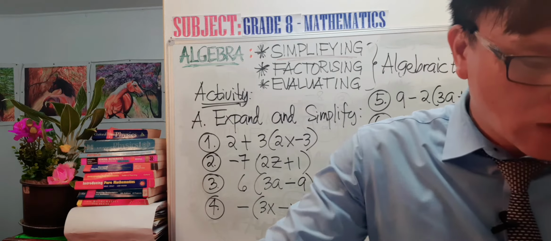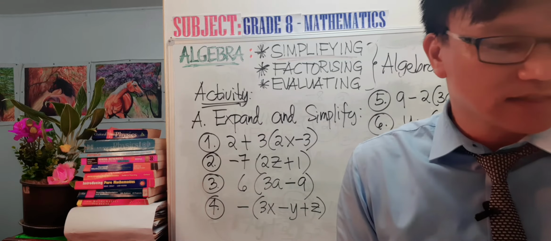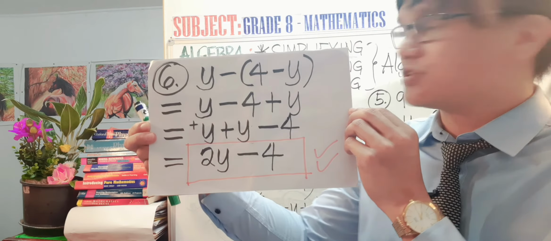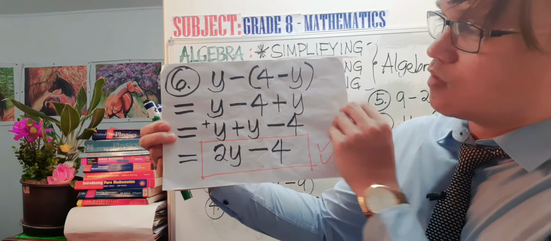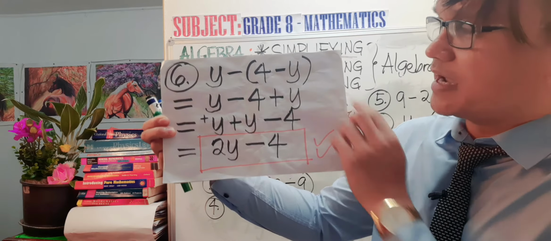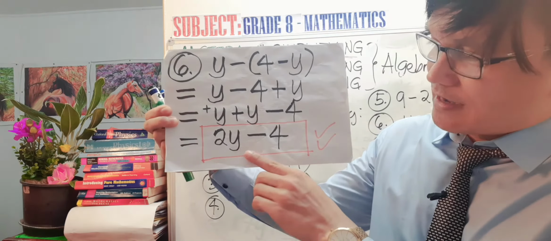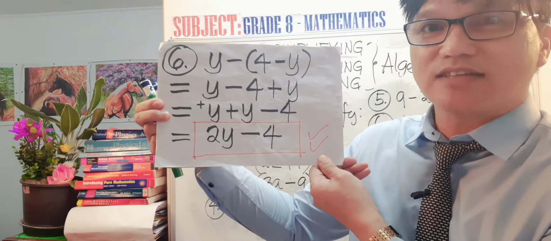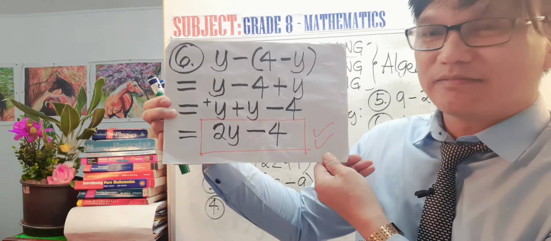Let's proceed to our question number 6. Question number 6 is y minus 4 minus y. So the final answer is 2y minus 4. Please check your answer. Okay, very good.